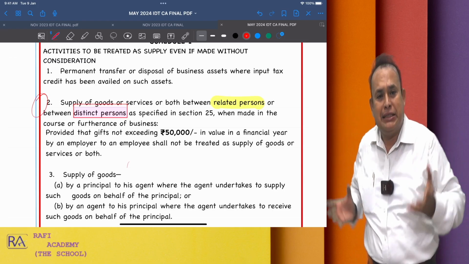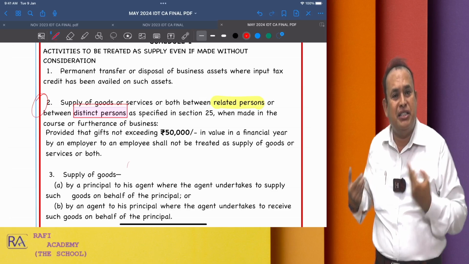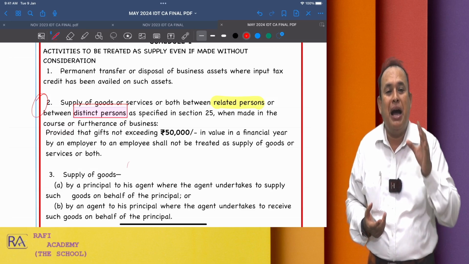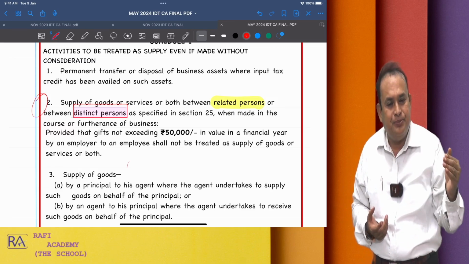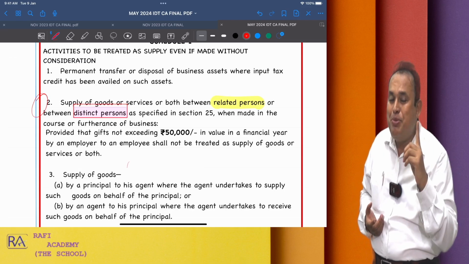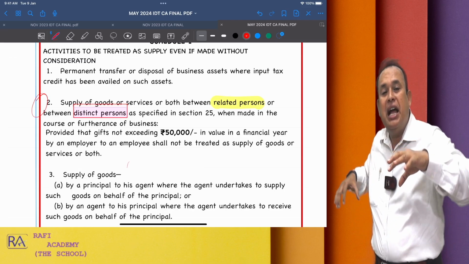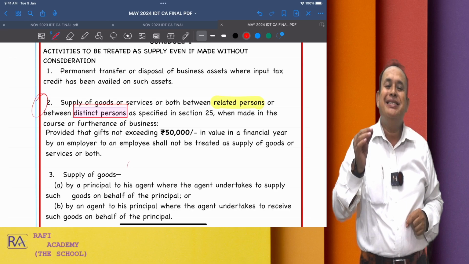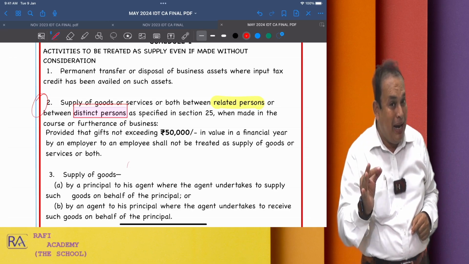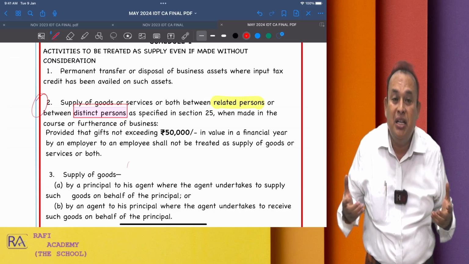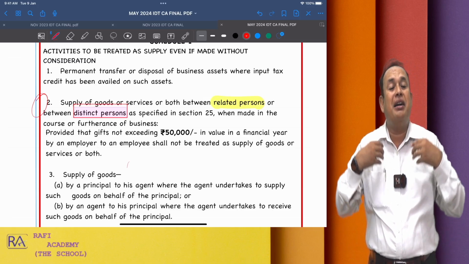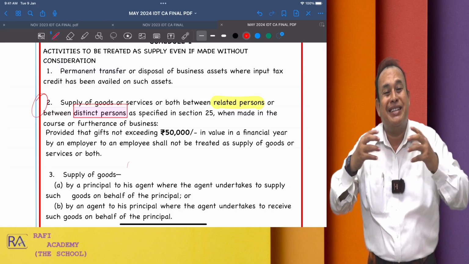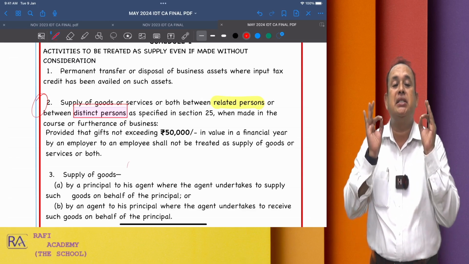But all 4 registrations of X Limited under GST law are based on the PAN number of X Limited. That means the PAN of X Limited remains on all India basis. Therefore, having one PAN number and multiple registrations under the GST, those registered persons we call distinct persons.